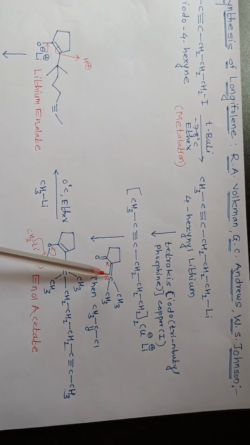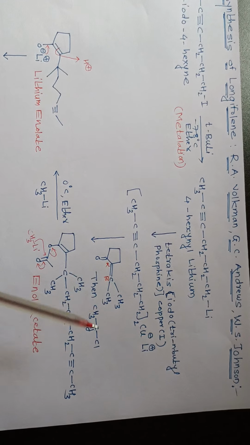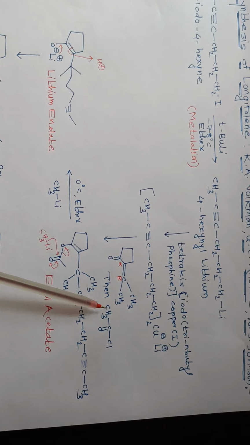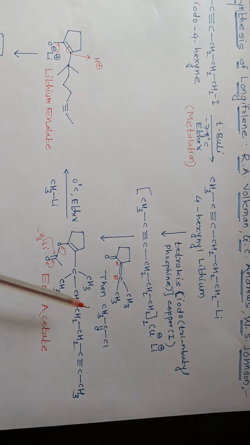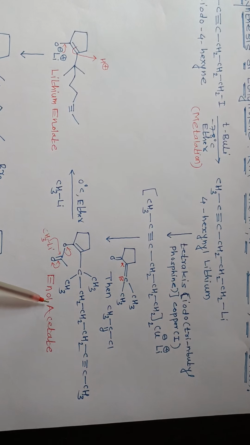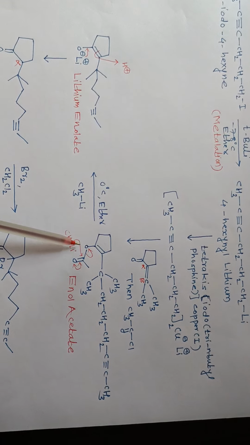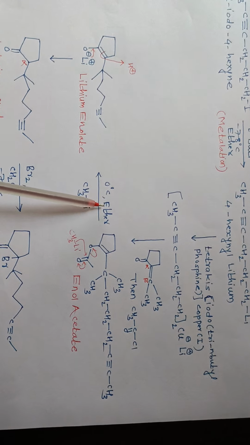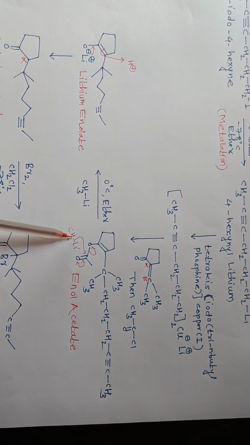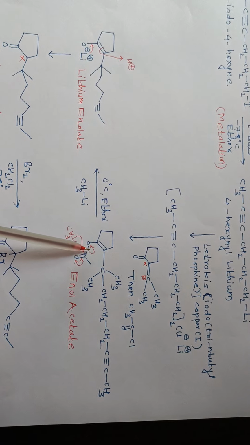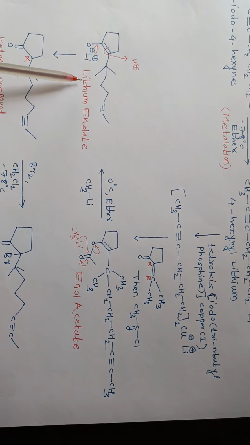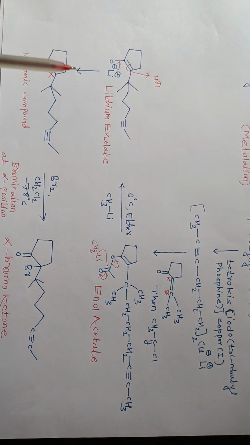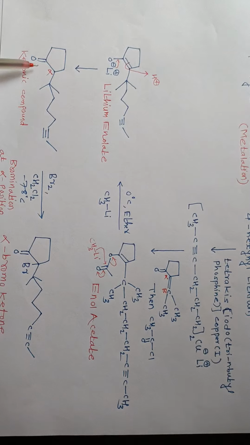This enolate intermediate reacts with acetyl chloride in subsequent step and there is formation of enol acetate. In next step that enol acetate was allowed to react with methyl lithium at 0 degree Celsius temperature in ether solvent. So that methyl group will attack at this carbonyl carbon and this bond will undergo cleavage and there is formation of lithium enolate. Then that lithium enolate undergoes protonation and there is formation of simple compound containing carbonyl group